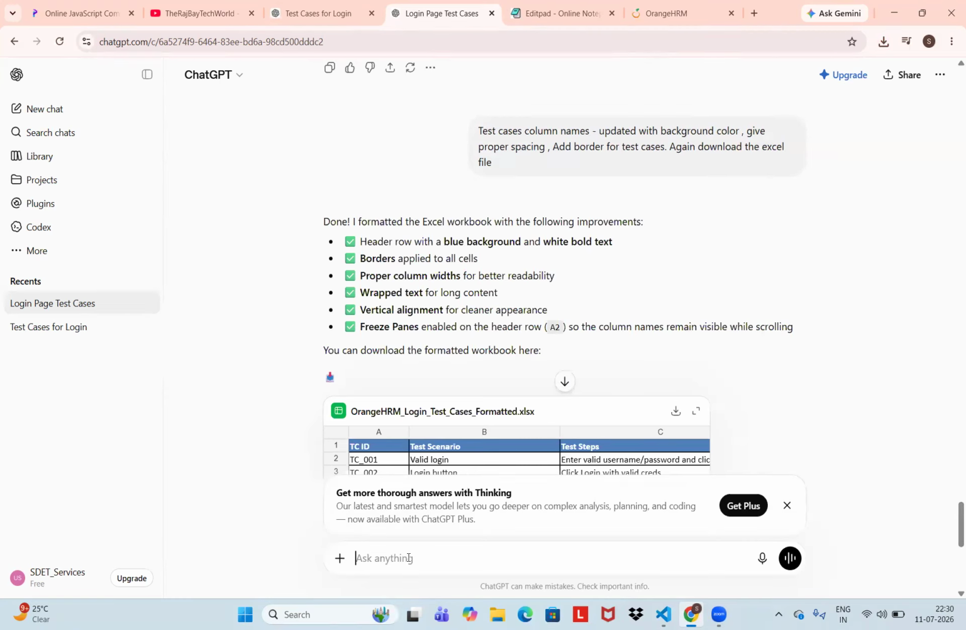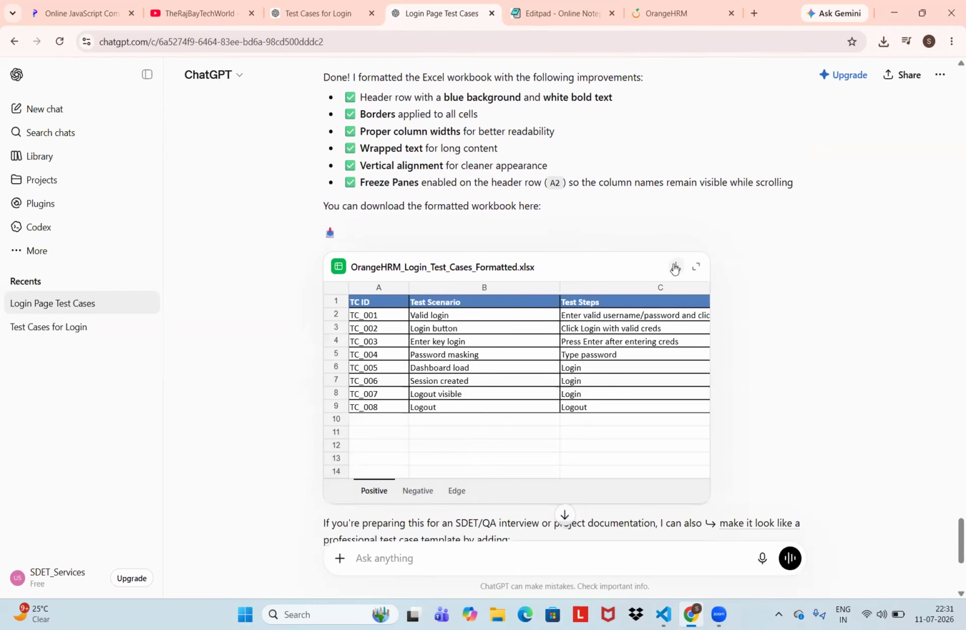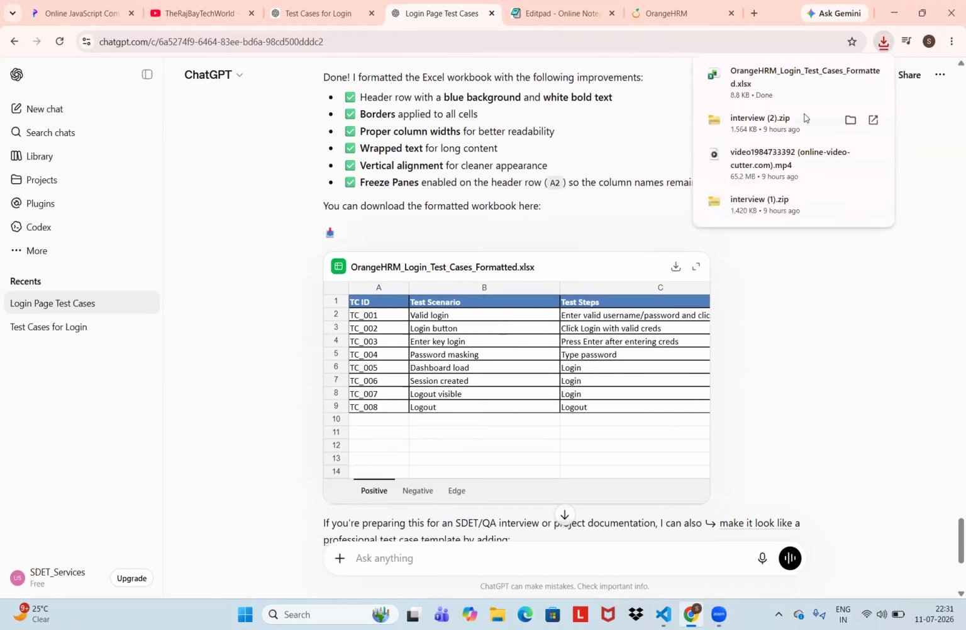So right now we are seeing the prompt and all. That's okay. But if you divide those prompts into multiple, then it will be more helpful. See, I'm doing download. Downloaded the file. Can you see now?